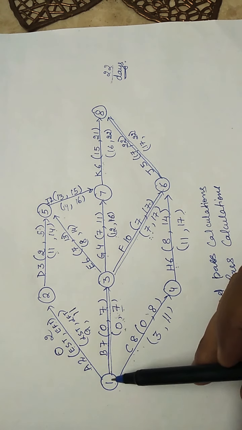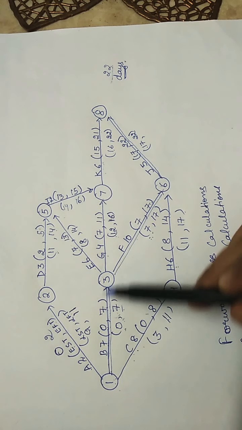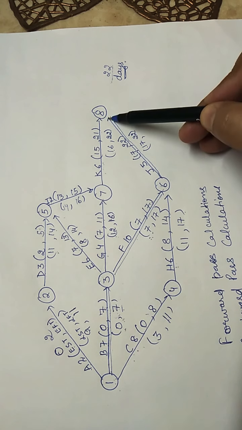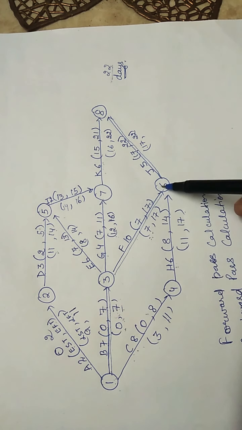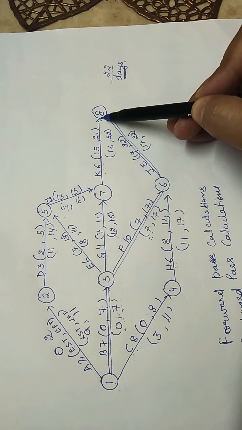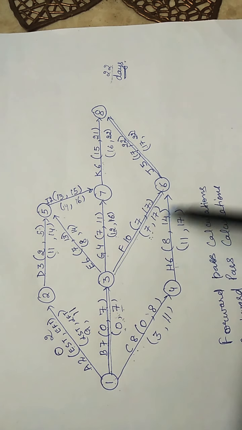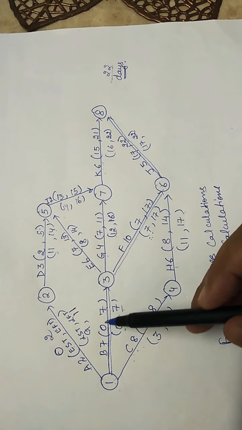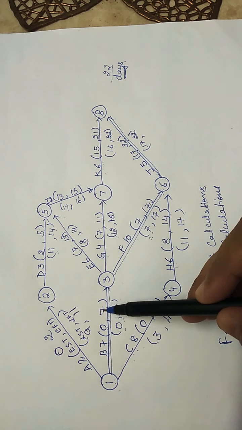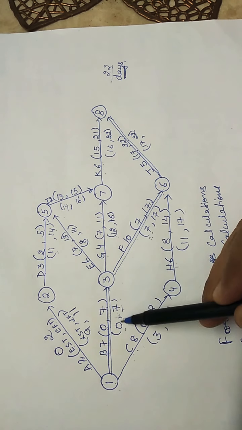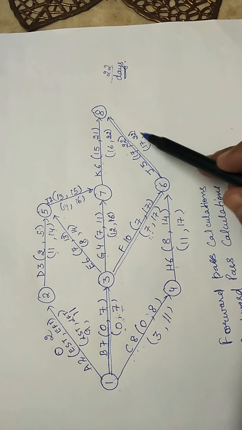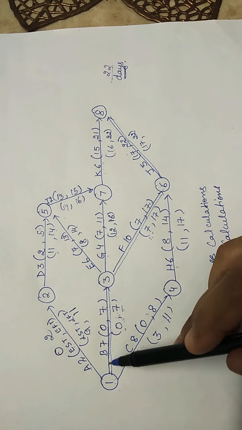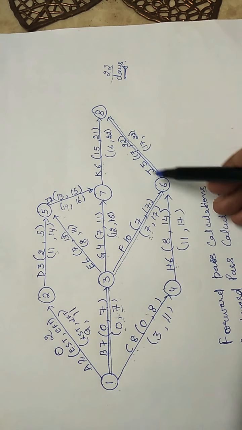So you can observe that this was the critical path 1, 3, 6, 8. It had 3 critical activities 1-3, 3-6 and 6-8. And why were they critical? Because they don't have any flexibility, they don't have any float. And how do we know that? Because their earlier start time, finish time, later start time, finish time are the same. Above and below the arrow, both the values are the same. So they do not have any float.